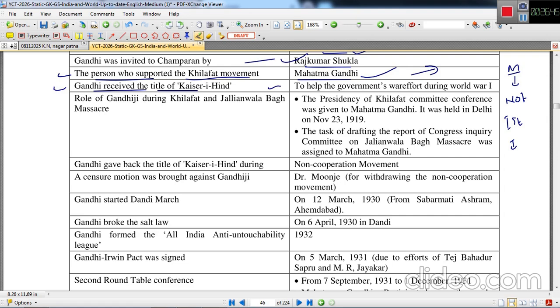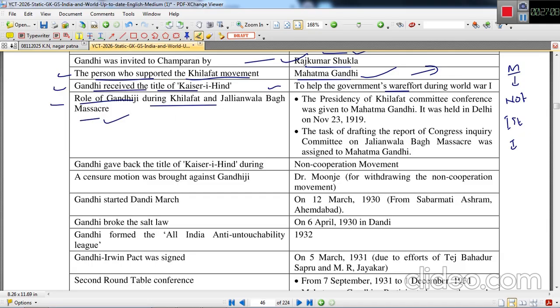Gandhi received the title of Kaisar-e-Hind during the World War. He helped a lot of people with ambulance facilities and providing first aid. He was given the title of Kaisar-e-Hind. This Kaisar-e-Hind was a title issued by the British government. Now the role of Gandhiji during Khilafat and the Jallianwala Bagh massacre.